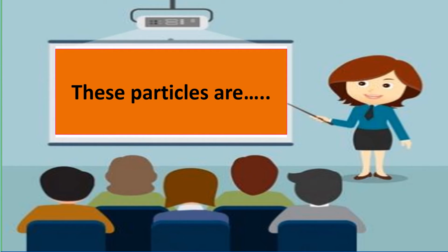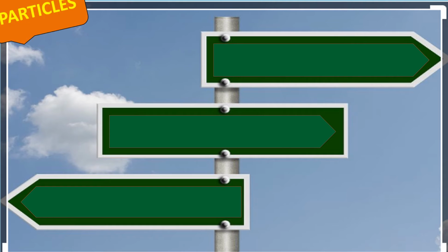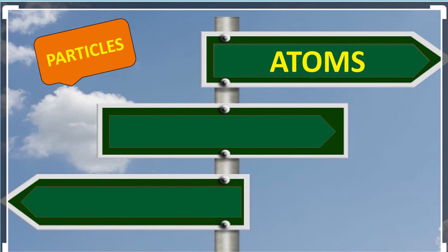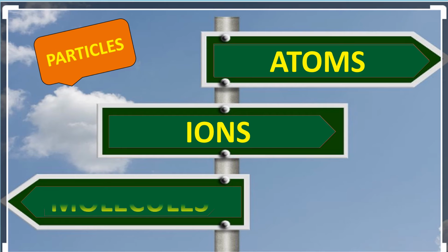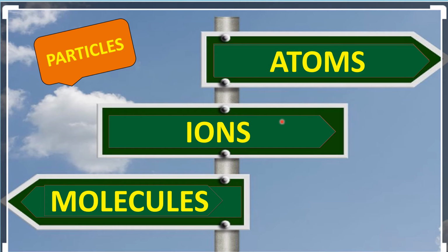These particles are the following. Atoms. Can everybody say atoms? Ions. Molecules. So these are the three particles of matter.